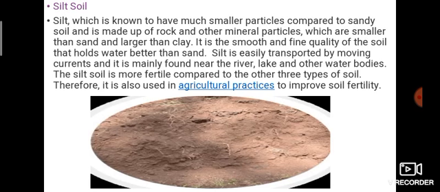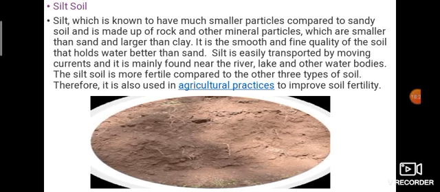Which means in our area we have silt soil. Okay, it is smooth. It is the smooth and fine quality of the soil that holds water better than sand. Silt is easily transported by moving currents and it's mainly found near rivers, lakes and other water bodies.